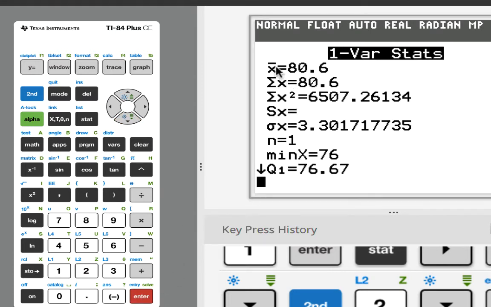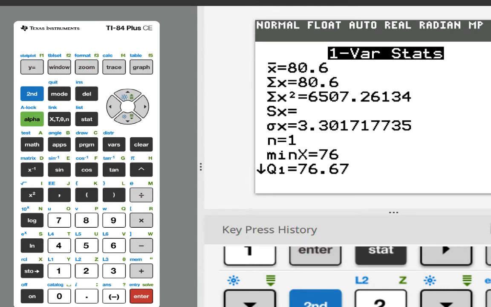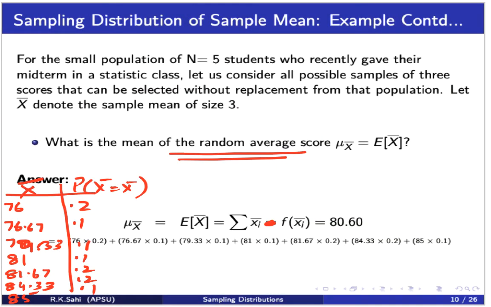Then take the cursor to Calculate, press enter. Notice what you get. The sample mean is 80.6. Isn't that wonderful? 80.6, which is the same as the population mean. So what we found when we used our calculators is that the mean of the sample mean is exactly the same as the population mean.